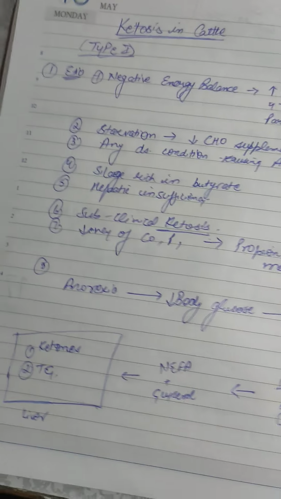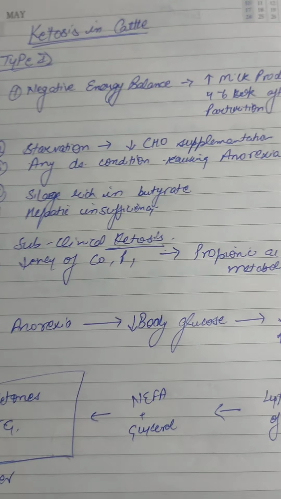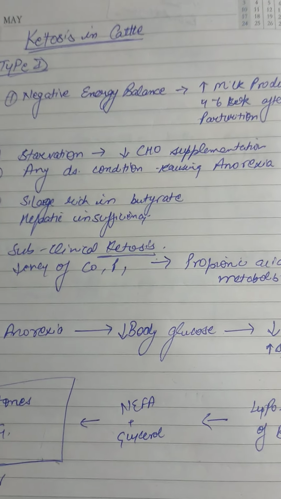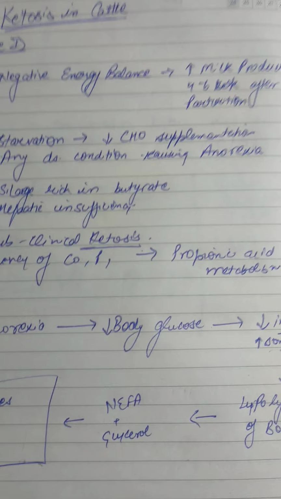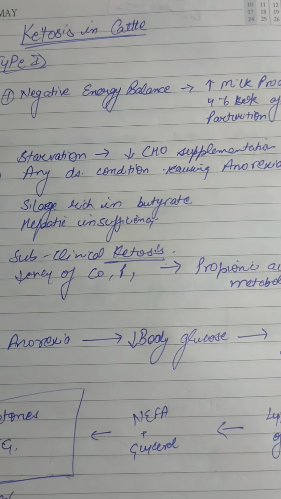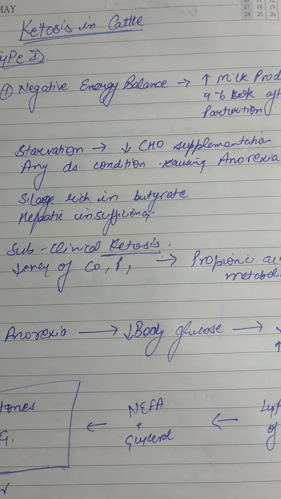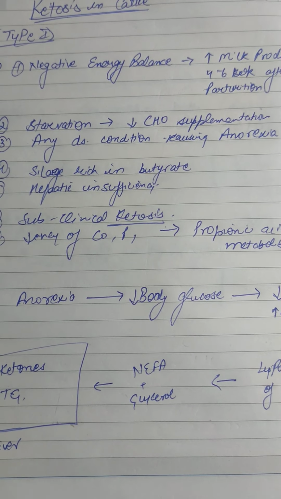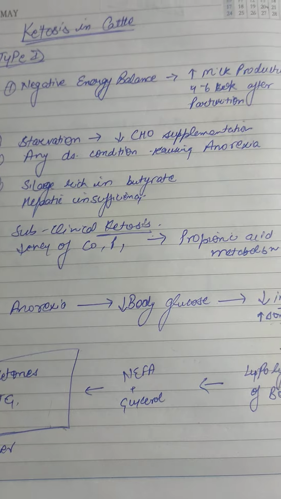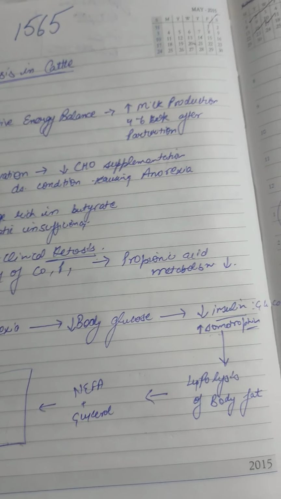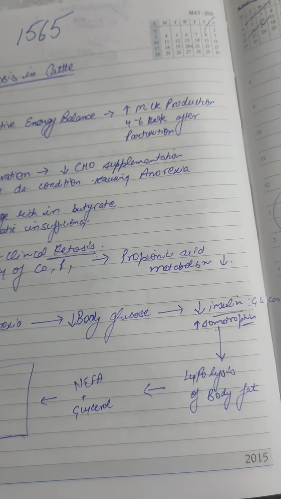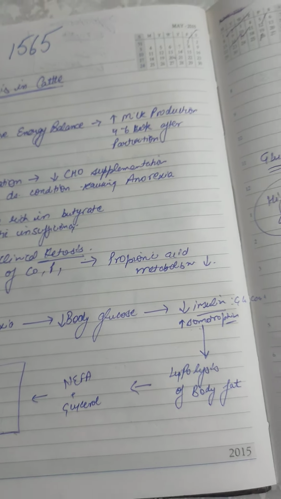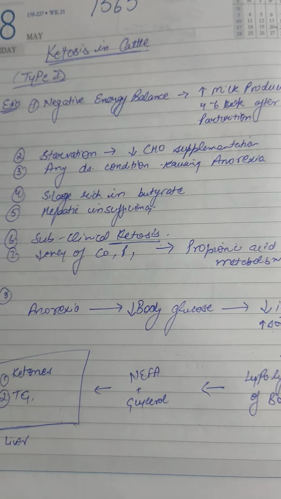Let's talk about ketosis in cattle. Ketosis is a disease of cattle, buffalo, sheep, and goats often, and it is characterized by impaired metabolism of carbohydrates in the body of highly milk-producing cattle. Most probably it occurs following parturition, 4 to 6 weeks after parturition, when there is peak yield of lactation.